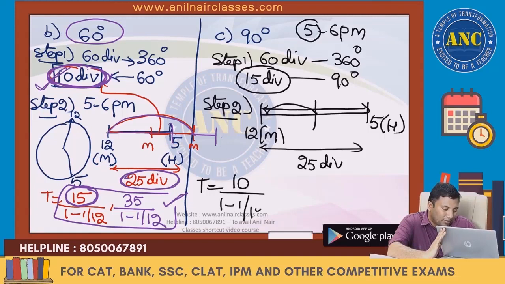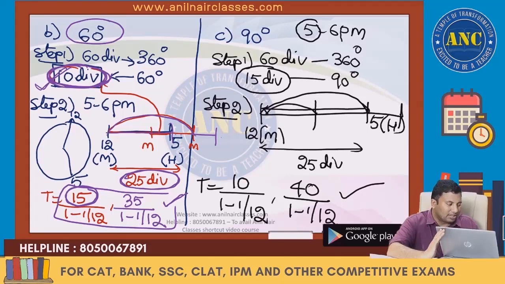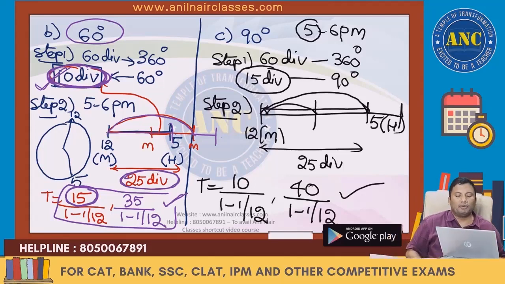10 by 1 minus 1 by 12. Or it will travel the entire 25 and go 15 forward: 40 by 1 minus 1 by 12. This is the answer. Now ask me if you have any doubts. Otherwise, I will discuss the single step solution. Any doubt in this method, please ask me.